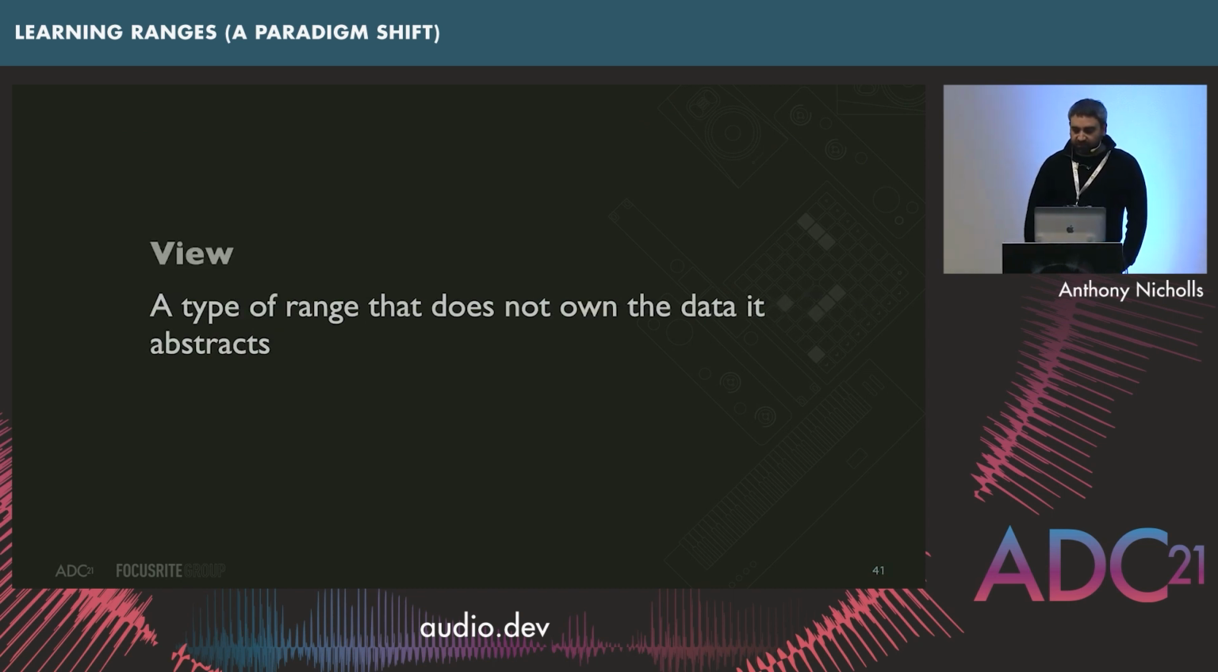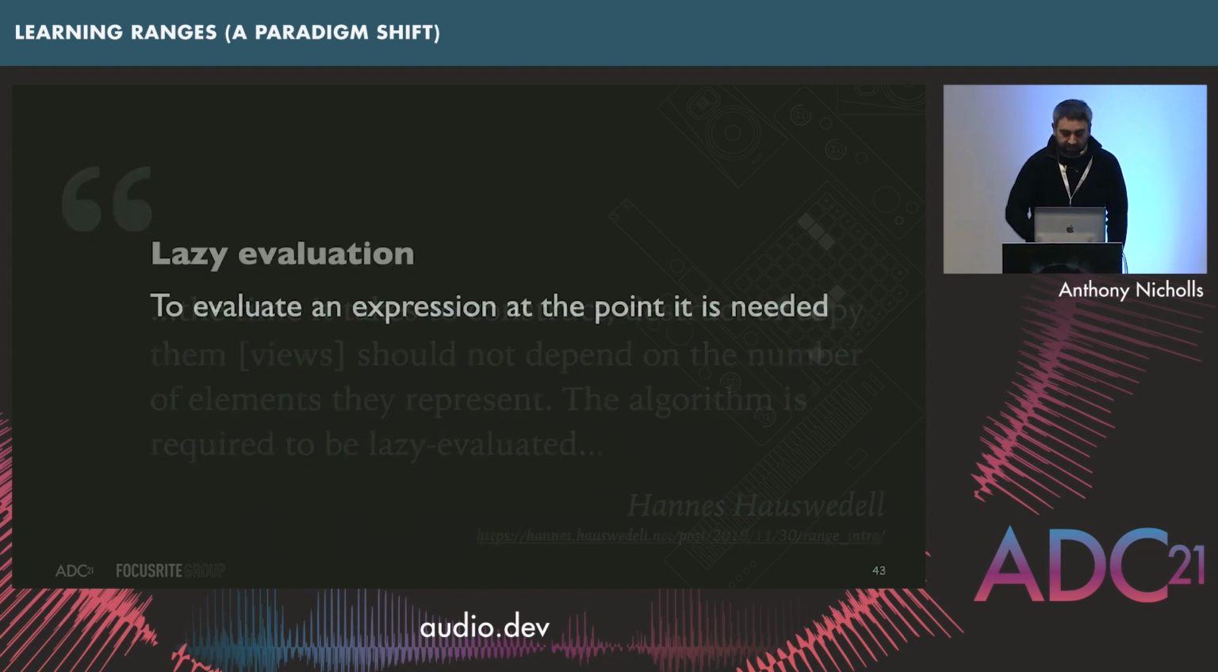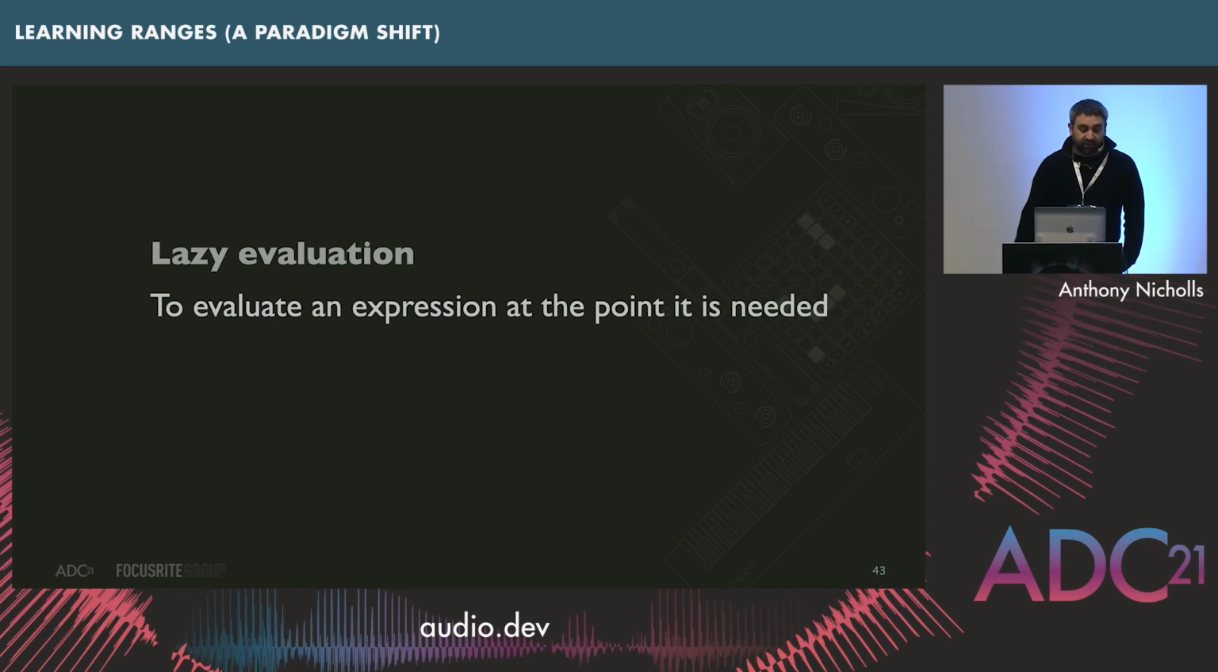So this is where we introduce the idea of a view. A view is a type of range. I think string view was mentioned earlier, but it's something that does not own the data it abstracts. Quoting here, it says the time it takes to construct, destruct, or copy a view shouldn't depend on the number of elements. The algorithm is required to be lazily evaluated. So what do we mean by lazy evaluation? To evaluate an expression at the point it is needed.